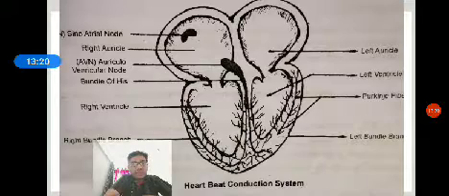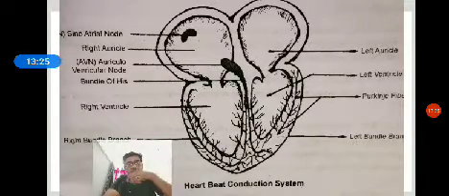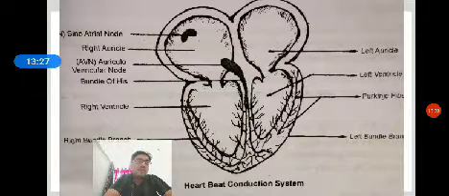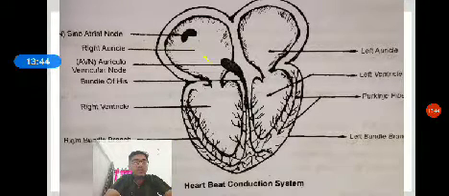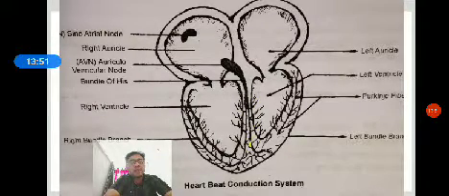Contraction and relaxation process is going on. First of all, what happens? The brain sends a signal to the SAN node. When the volume of blood increases in the auricles as well as the ventricles, the increasing volume of blood stimulates the SAN node. Then the SAN node discharges electrical impulses. Those electrical impulses are absorbed by the AVN node. Then the AVN node passes the electrical impulses to the bundle of His, then the Purkinje fibers.